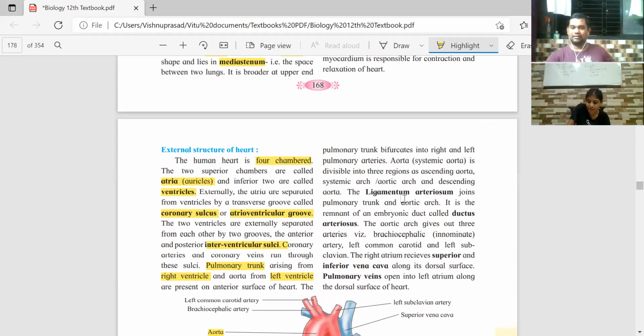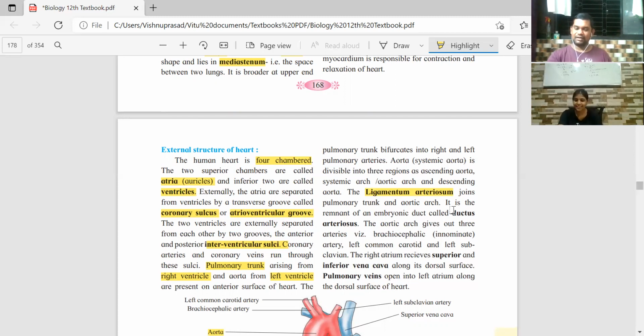Between the pulmonary trunk and the aortic arch, right ventricle से pulmonary trunk, left ventricle से aorta, इन दोनों के बीच में there is something called ligamentum arteriosum. Pulmonary trunk and aorta, दोनों के बीच में kind of a joining tissue. It's a ligament, which is called ligamentum arteriosum.